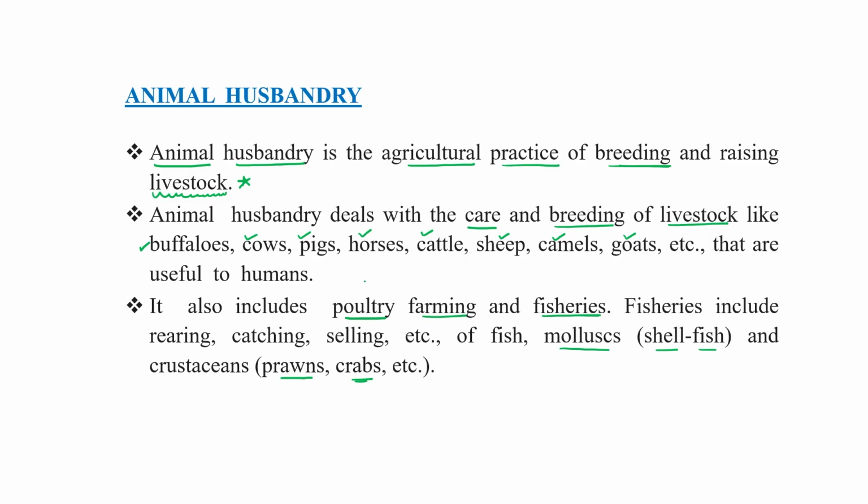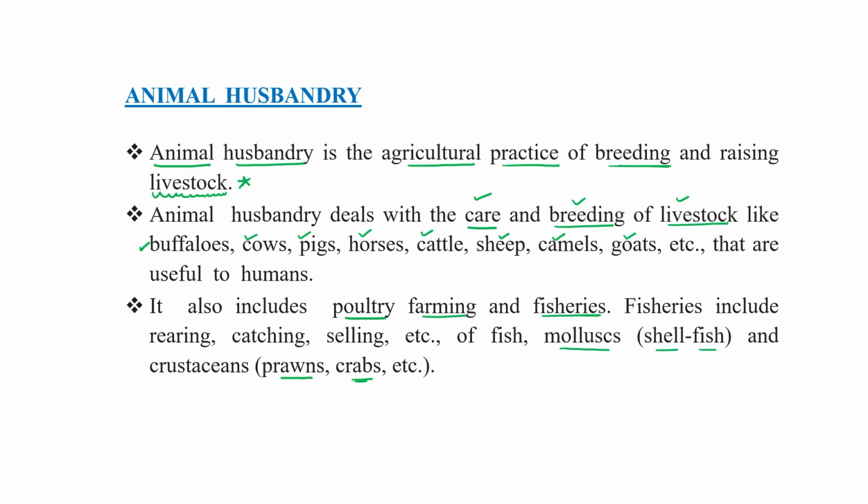So animal husbandry is a branch of agriculture science which deals with the care and breeding of all types of animals, birds, and fish which are directly or indirectly useful for human.